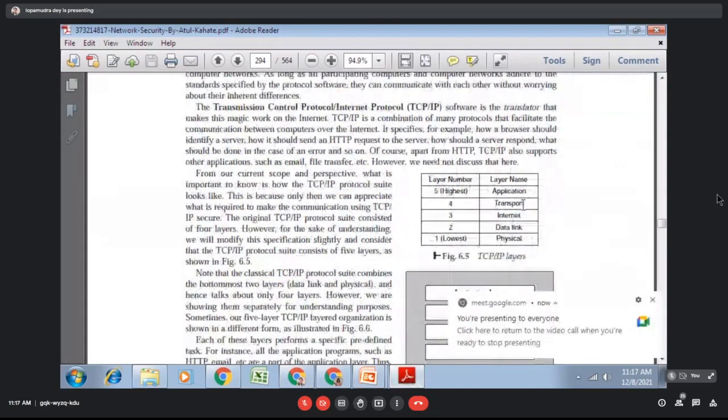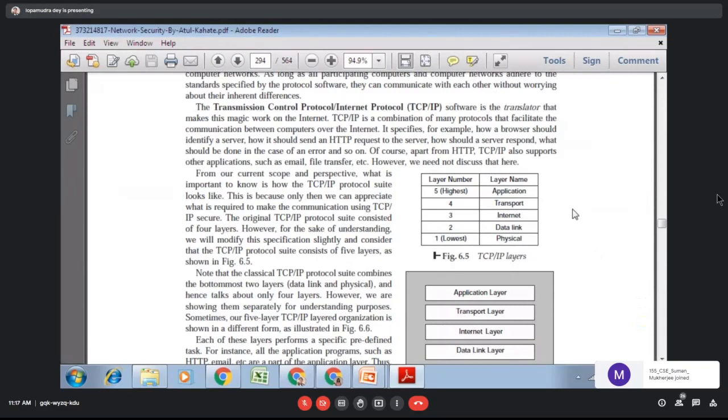Before getting started, you know that computer networks and cryptography are related to each other. In the TCP/IP protocol suite there are 5 layers, while in OSI there are 7 layers.